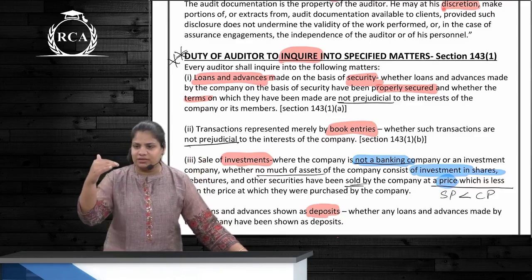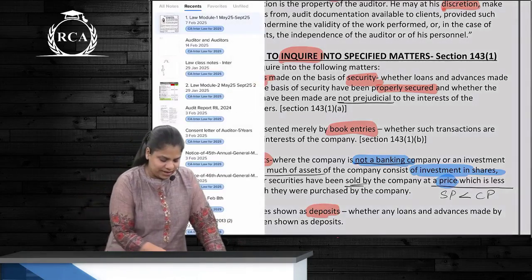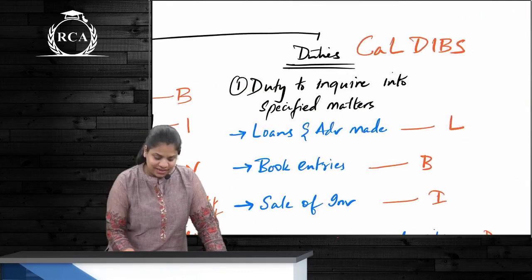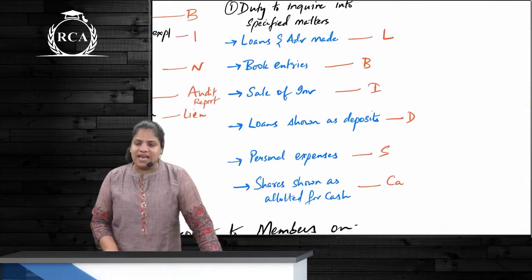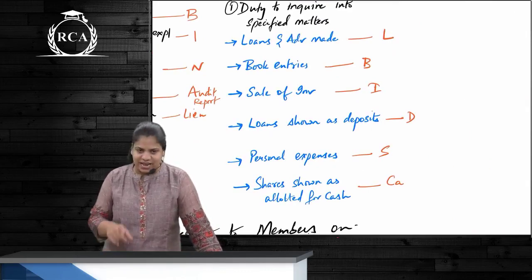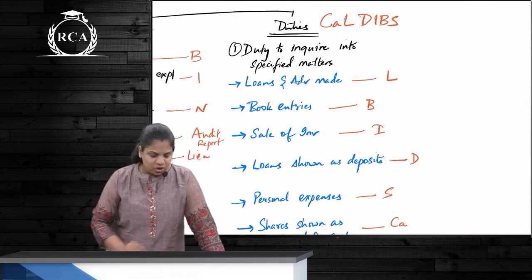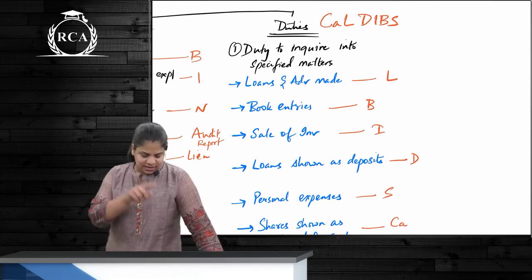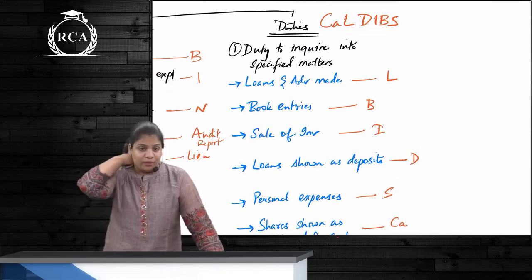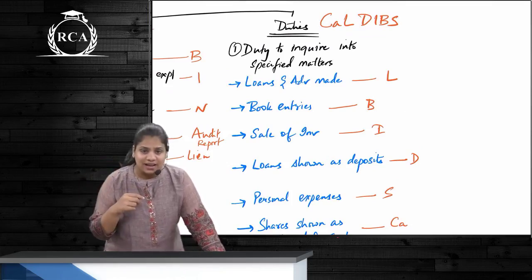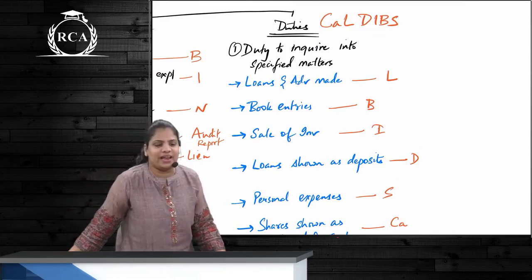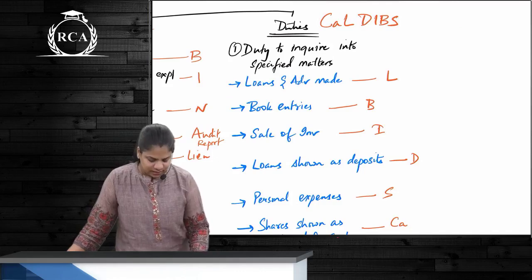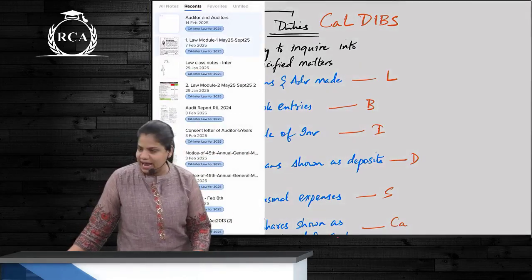Once, just tell the headings, then we'll go back again. Yes, how did we remember this? Yes, calling dip. So first one was what? Shares have been allotted for cash. Next one was L, what was it? Loans and advances. Next is D, loans shown as deposits. Next is I, sale of investment. Then B is book entries. And last S is, what is it? Yes, personal expenses. Right?